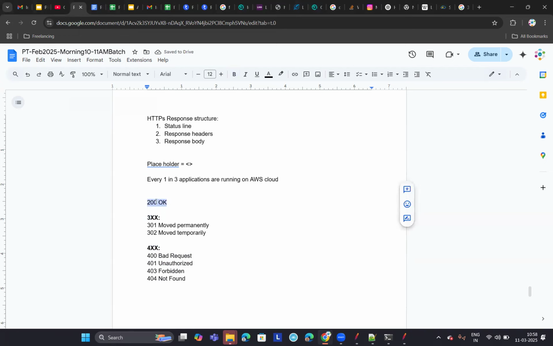Under 2xx, the only important one is 200. Okay. Then under 5xx, you have some important ones. What are those? 500 is internal server error.